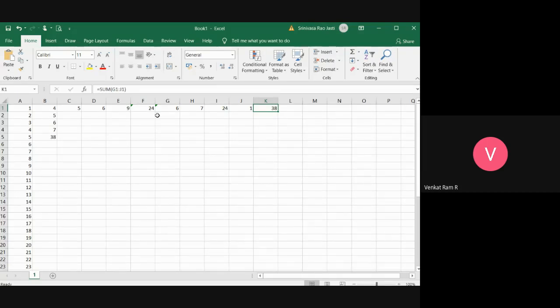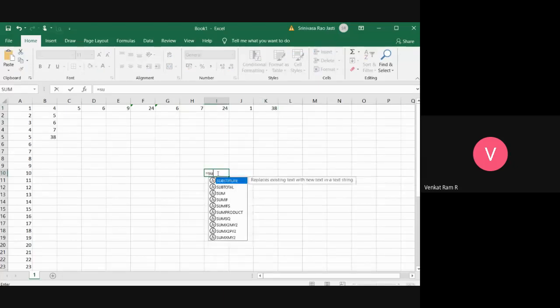Then what is row and column range? It's a combination of both. Suppose you are selecting some other row, see here, I am giving a formula, equal to sum of, open bracket, and I am typing B1 to F1.